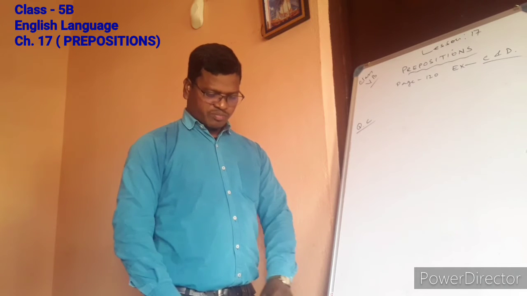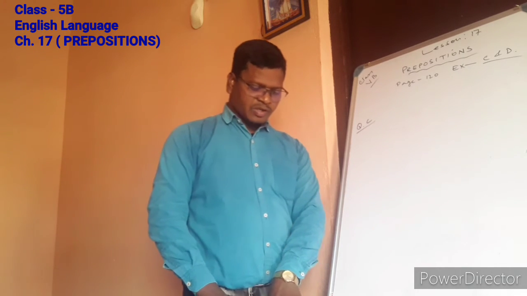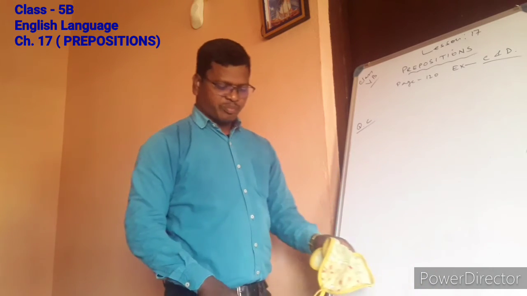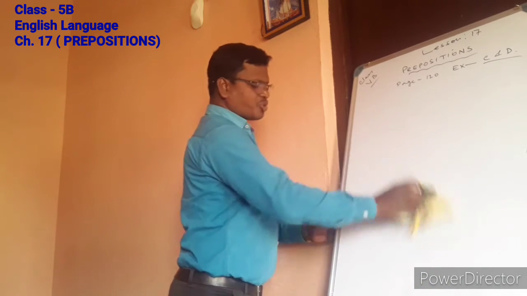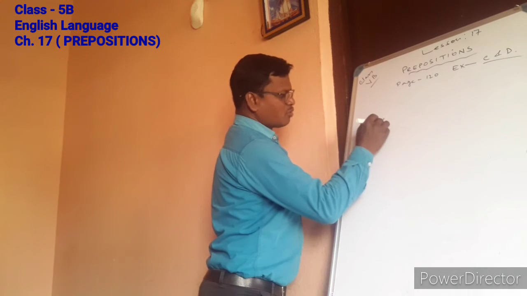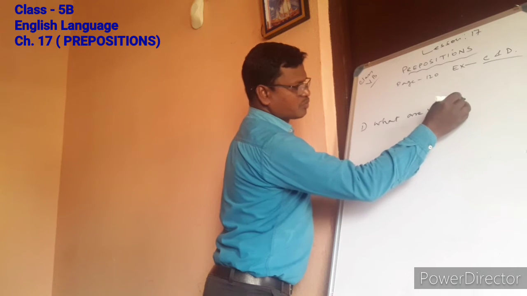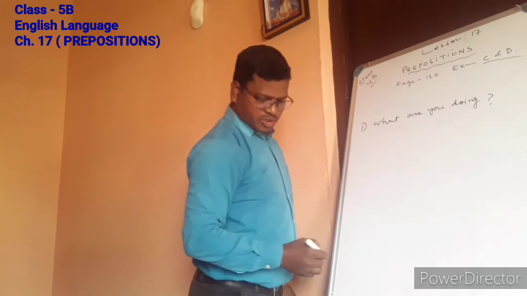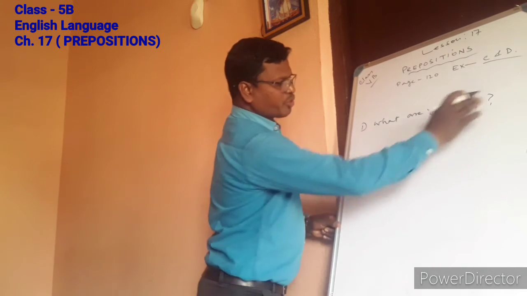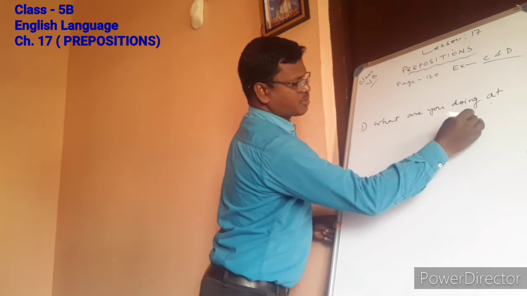Now we have question number D from page number 121. Rewrite the sentences using the appropriate prepositions. Just like the first one: what are you doing at Sundays?